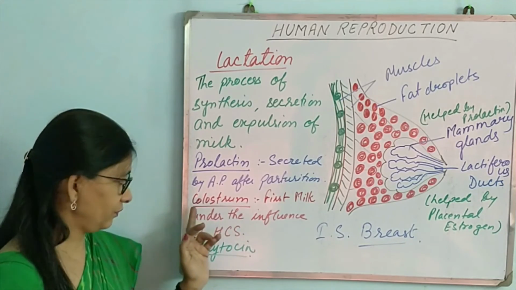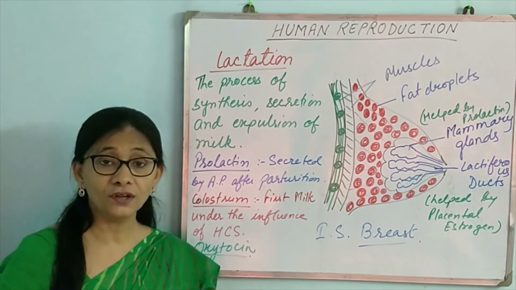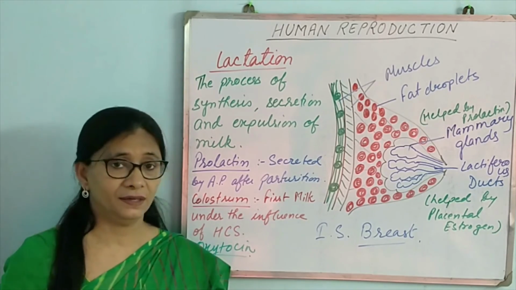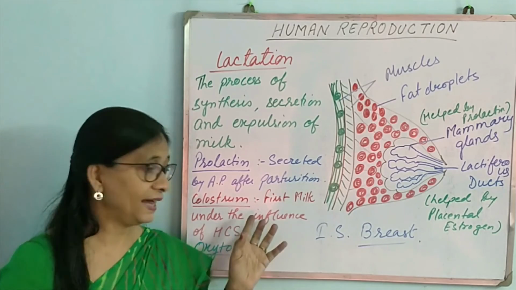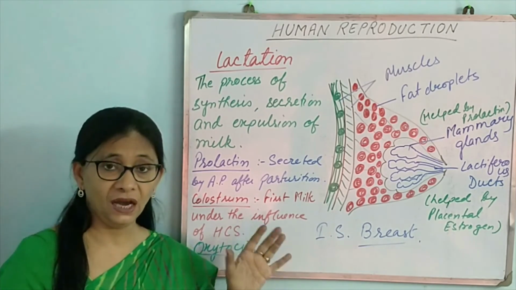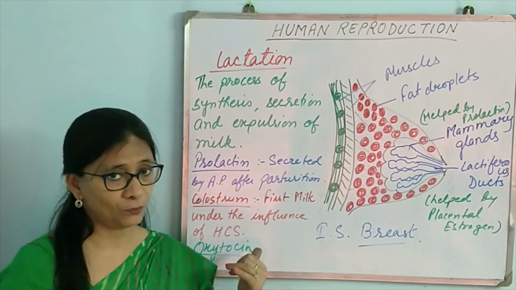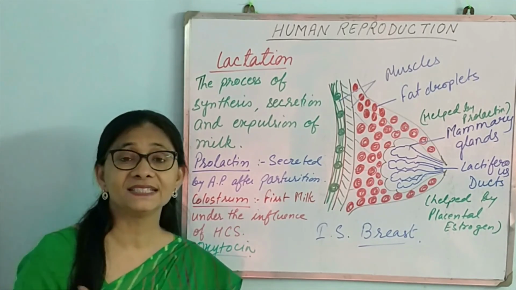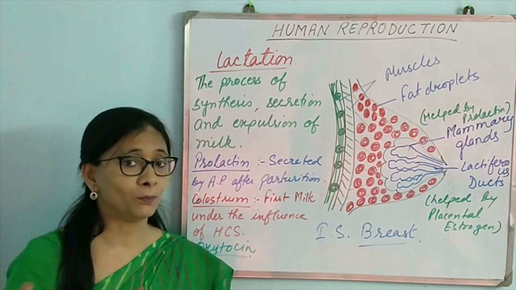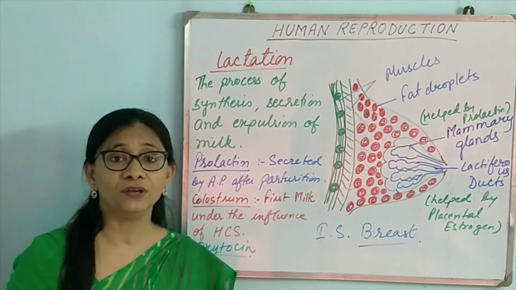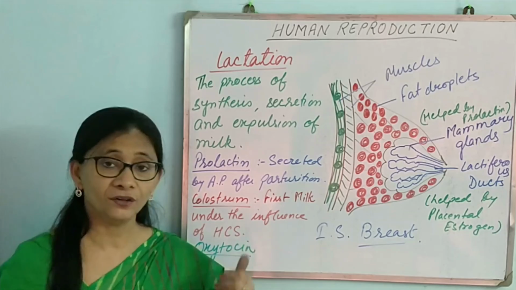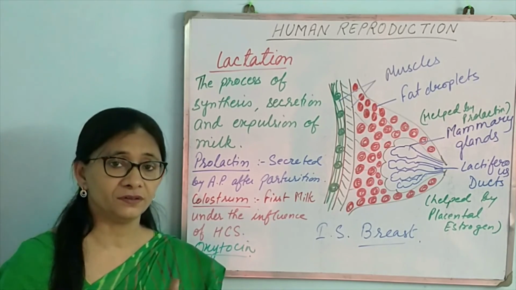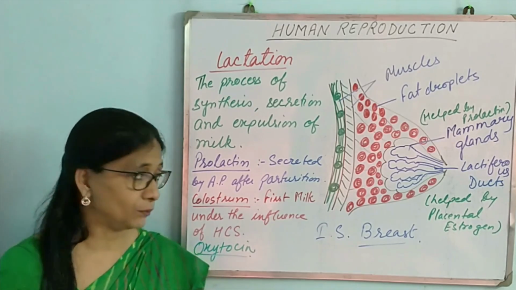One interesting fact here is colostrum. Colostrum is pre-milk, before actual milk is released. For the first few hours only after childbirth, colostrum is released from the mother's breast, and that is under the effect of HCS, human chorionic somatomammotropin. Colostrum is rich in antibodies and good proteins, and it is very good for the baby. It is slightly yellowish in color because it contains fat molecules.